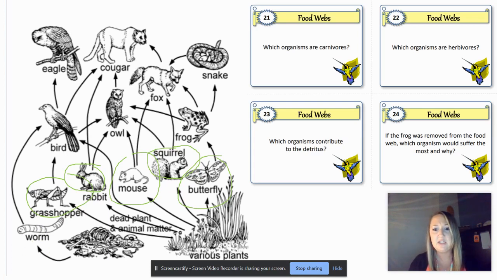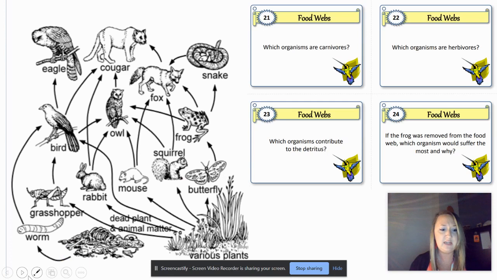All right, which organisms contribute to the detritus? Now, detritus means dead plant and animal matter. So, are all of these organisms going to die at some point, right? Does grass die? Sure. Do butterflies die? Yeah. Foxes? Mm-hmm. Birds die? All of these things die, which means eventually they're all going to wind up as dead plant or animal matter. So which organisms contribute to the detritus? All of them, right?